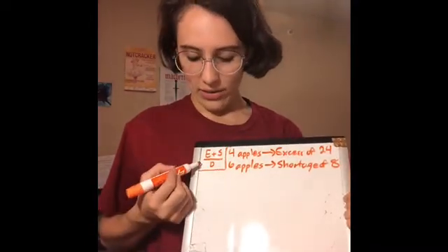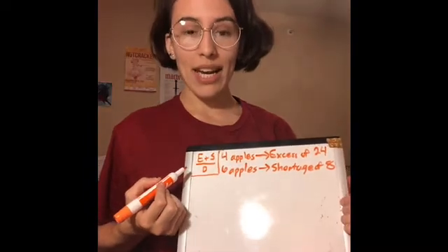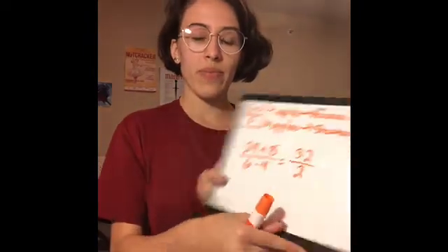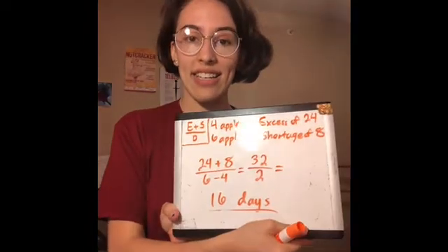To find the number of days, we're going to use the formula from the beginning again. So we'll do 24 plus 8 divided by 6 minus 4. 24 plus 8 equals 32. 6 minus 4 equals 2. If we simplify that, 32 divided by 2 is 16. So the basket of apples will be eaten for 16 days.